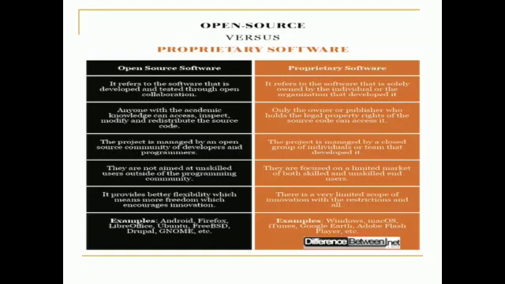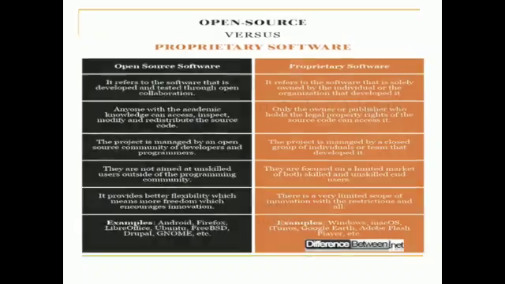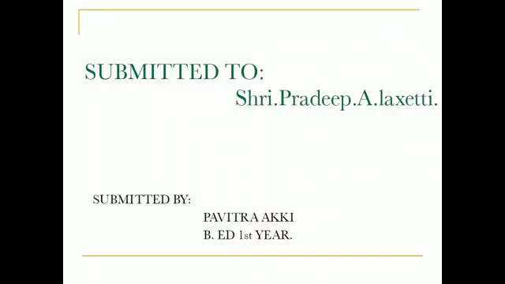The examples of open source software are Android, Firefox, LibreOffice, Ubuntu, FreeBSD, Drupal, GNOME, etc. And proprietary software examples are Windows, Mac OS, iTunes, Google Earth, Adobe Flash players, etc. And that completes my topic.